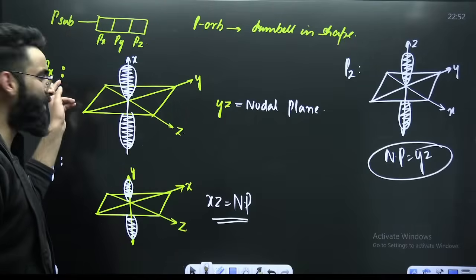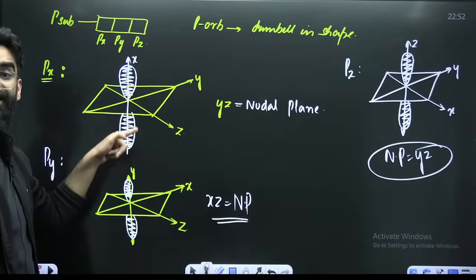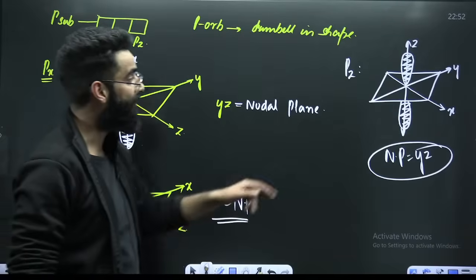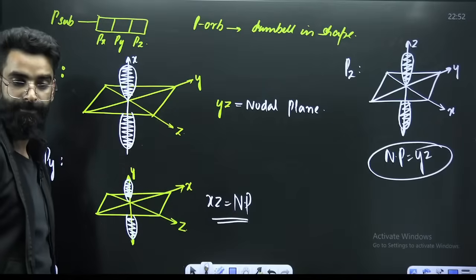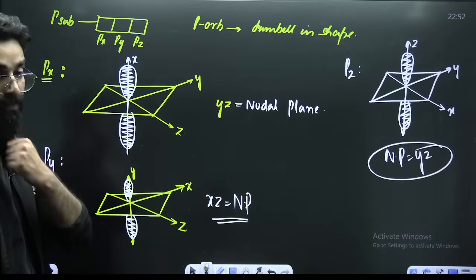See, first I have to show Px, right? I had to show Px, so electron density has to be along the x-axis. Then I had to show Py, electron density along the y-axis. I was showing Pz, electron density along the z-axis. That's why I interchange these axes. I hope this is clear to everyone.